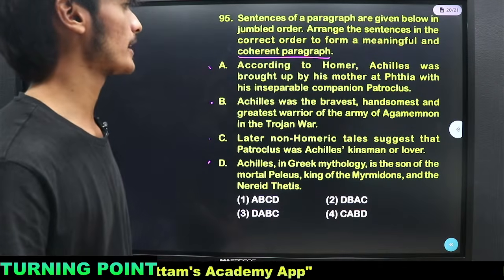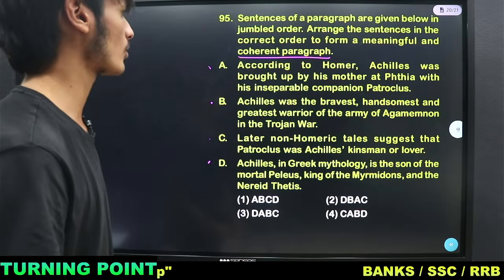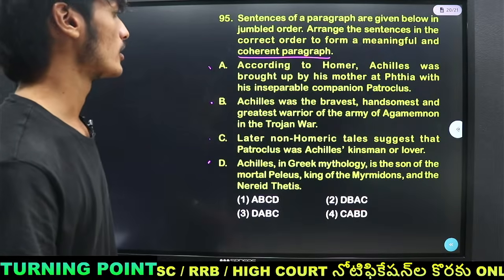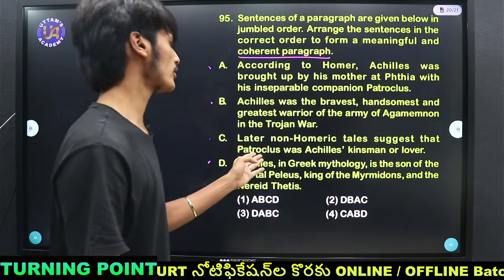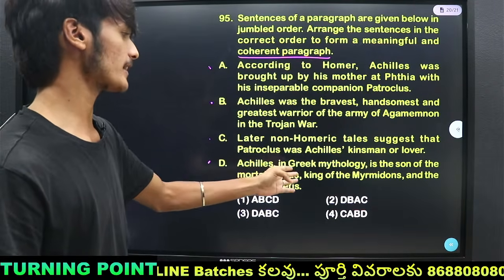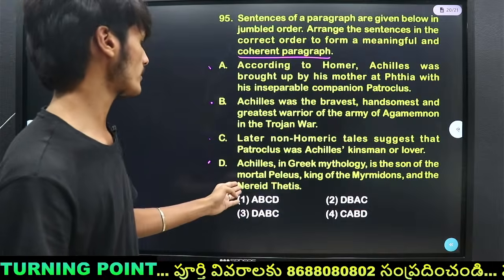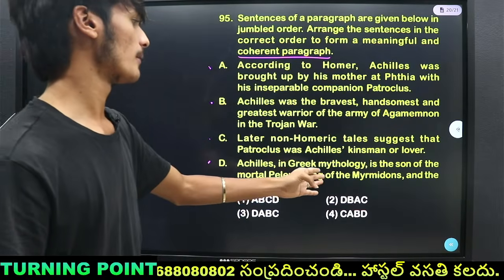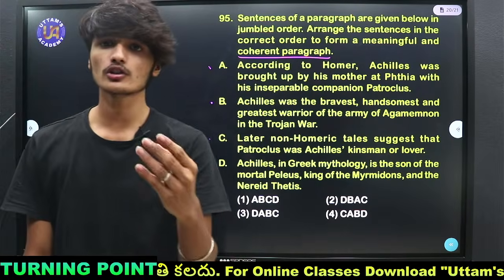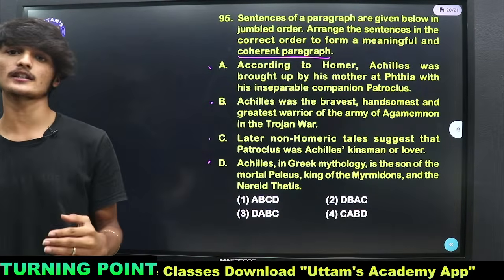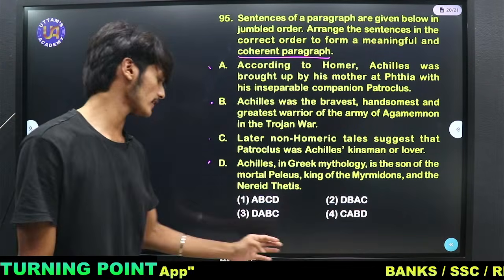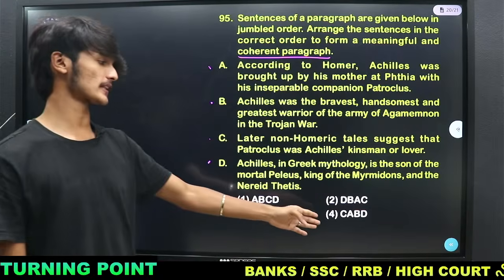Achilles was the bravest, handsomest and greatest warrior of the army of Agamemnon in the Trojan War. Later, non-Homeric tales suggest that Patroclus was Achilles' kinsman or lover. Achilles in Greek mythology is the son of the mortal Peleus, king of the Myrmidons and the Nereid Thetis. So, which of the following options give the correct sentence order of the paragraph? 1 says ABCD, 2 says DBAC, 3 says DABC, 4 says CABD.